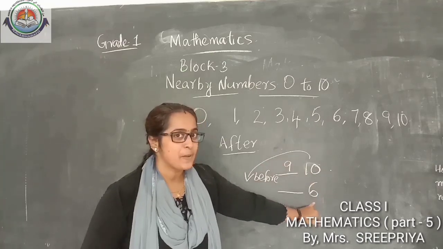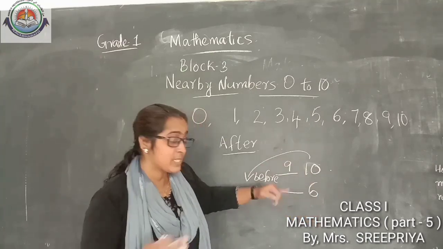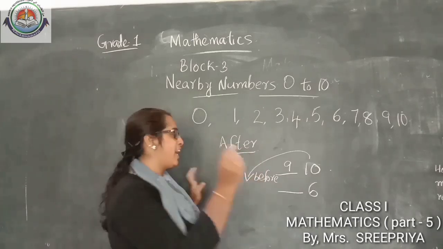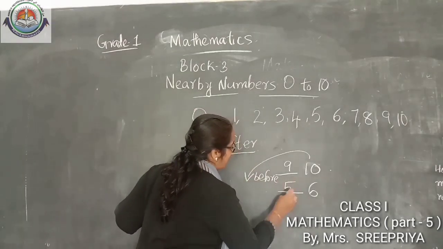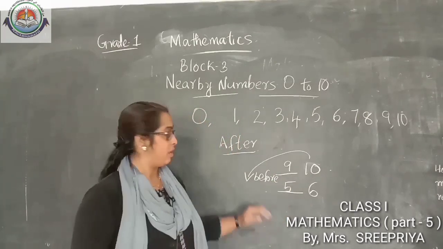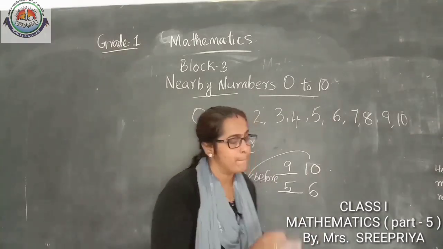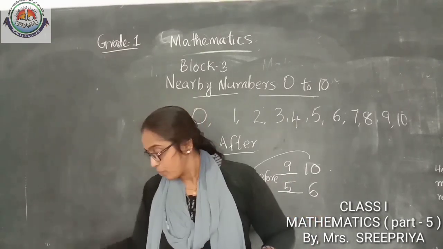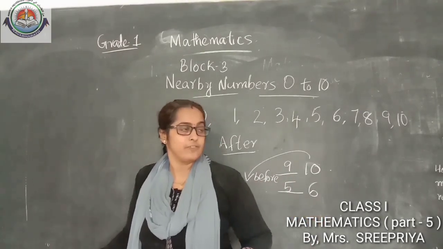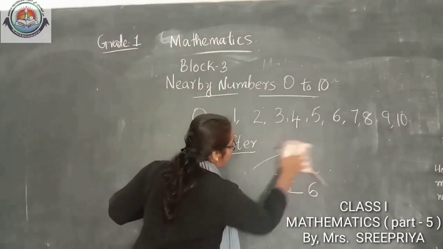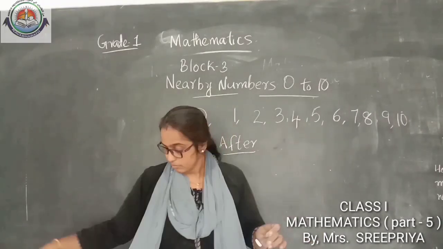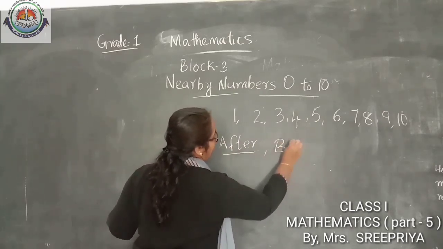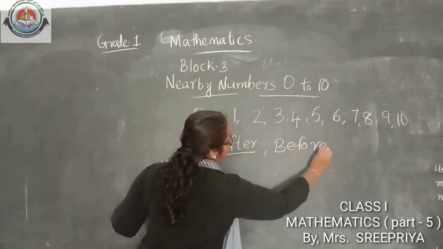What about 6? 6, something missed here. 6 back. 5. Very good. That means before number. 10 before 9 and 6 before 5. Yes, very good. So after we studied, then before. Okay, we can check it.